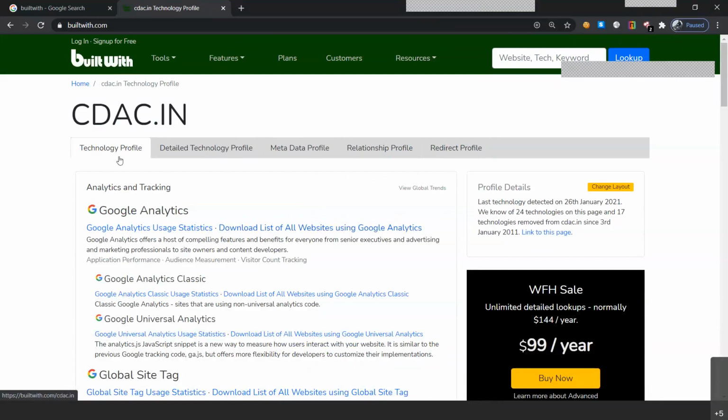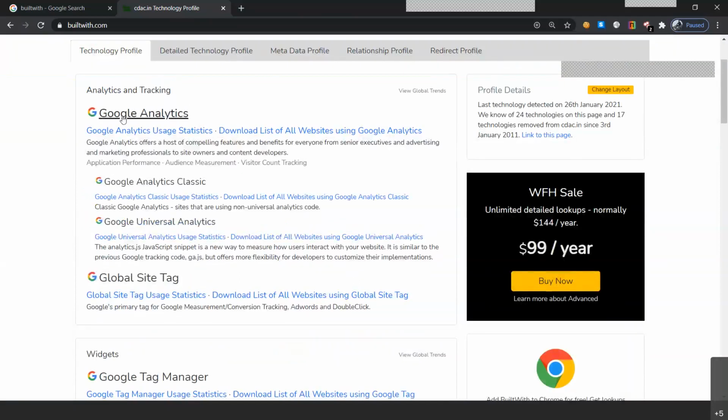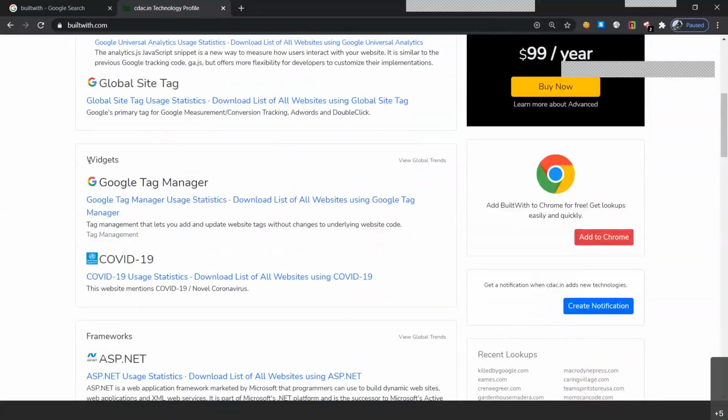So right now the technology profile will give us the summary about our website, and even developers and hackers use this website to gain some insights about a particular website. The analytics and tracking summary tells us that this website uses Google Analytics along with Analytics Classic and Universal Analytics along with the global site tag. This is used to basically increase the rankings of websites. The next is widgets, which contains the Google Tag Manager that is necessary for these tags, and the COVID-19 block.